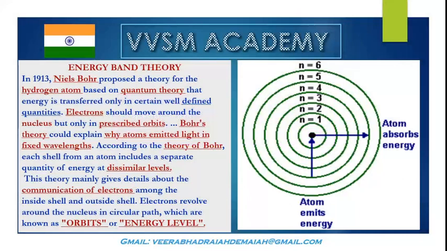This is a very important thing to know in energy band theory. We should know about the orbits or energy levels. You see, as you know, the atomic structure, this is the nucleus of an atom. An atom can absorb energy and get excited, that is an energized atom. Similarly, the atom can also emit energy. It radiates. It emits energy.